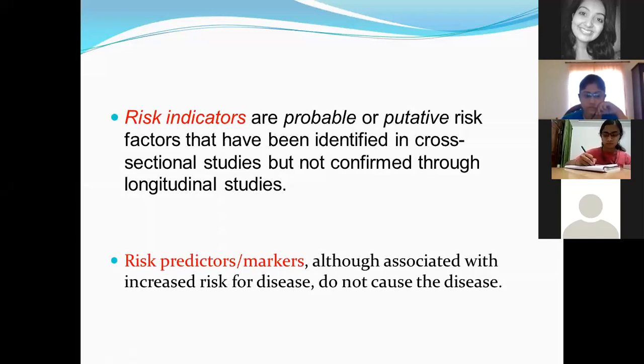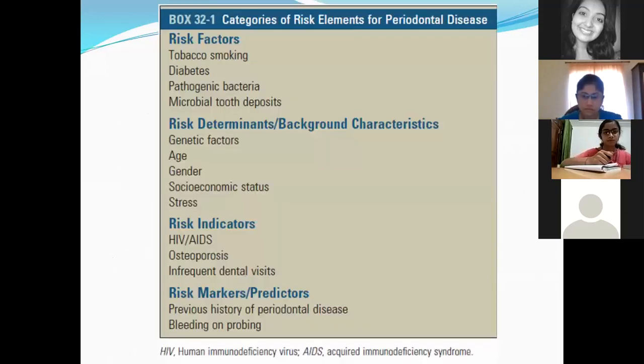In the same way, periodontal disease or gingival disease has specific etiological agents, but there are certain factors which will put an individual at a higher risk of developing it. That is, it will be very easy for them to get this gingival or periodontal disease. So they have categorized all these risk factors, risk determinants, and indicators in this manner.